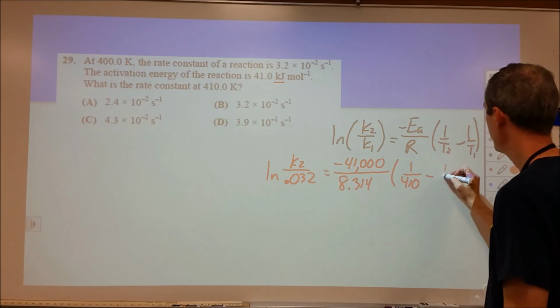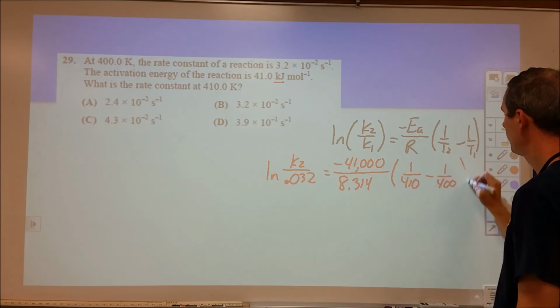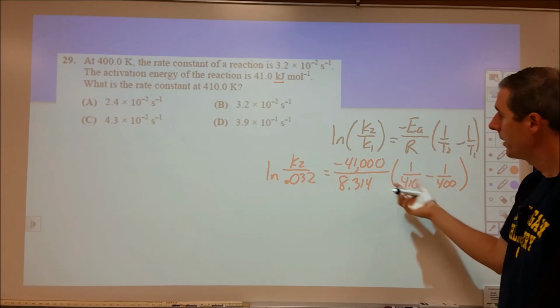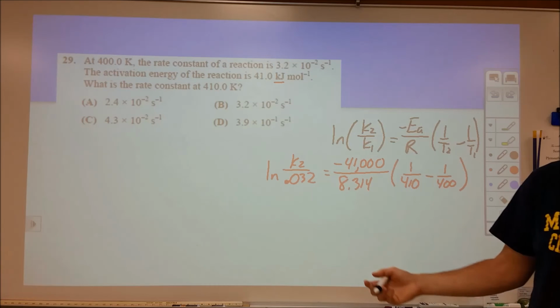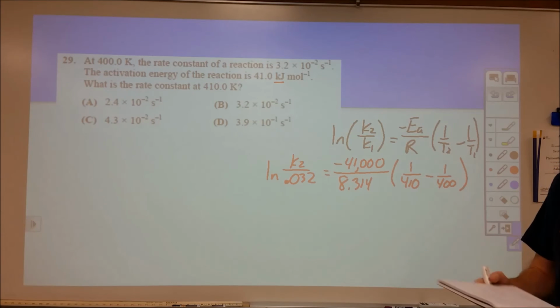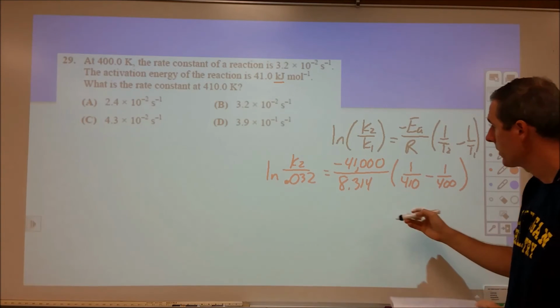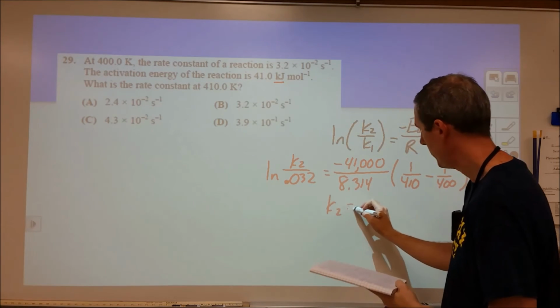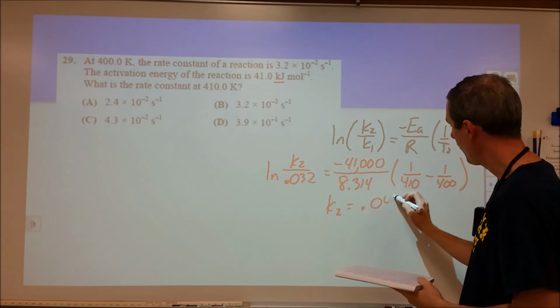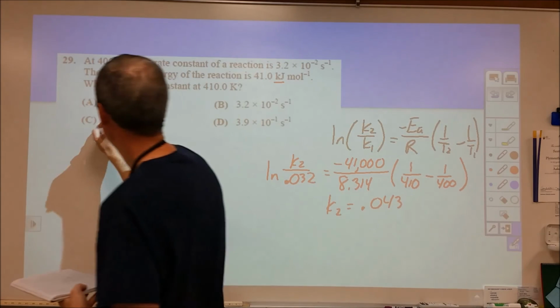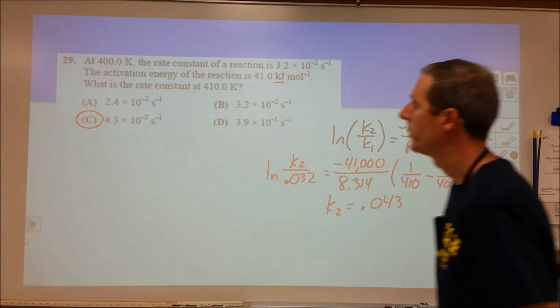Minus 1 over 400. So we're going to figure out what this is, multiplied by this, divided by this, and let's see what we have. It looks like I just solved for the final thing here, but K2 ends up being 0.043, and that's C. So we'll go ahead and circle that.